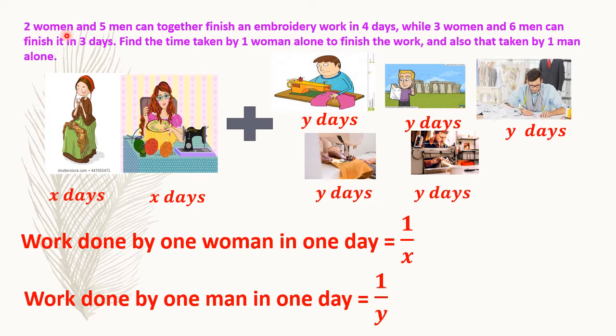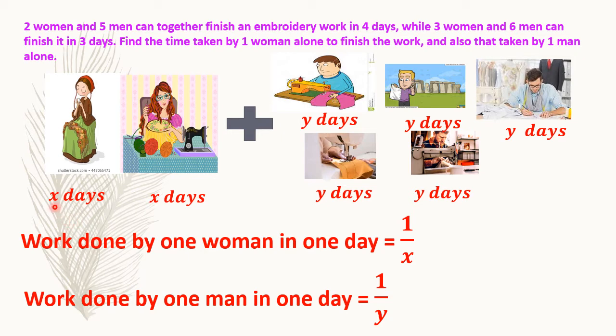Two women and five men can together finish an embroidery work in 4 days. So the first condition is that two women and five men are completing a work in 4 days, right? And in the second condition, three women and six men are finishing the same piece of work in 3 days. Find the time taken by one woman alone to finish the work and that taken by one man alone.